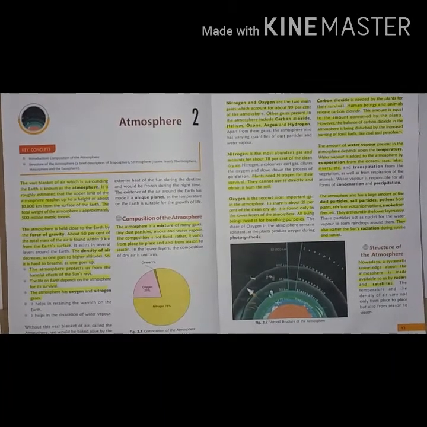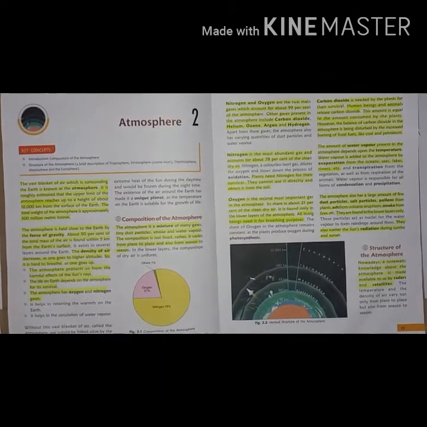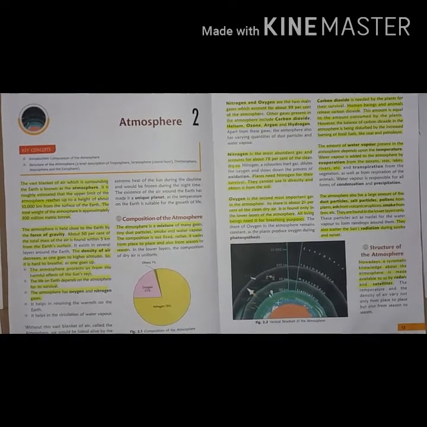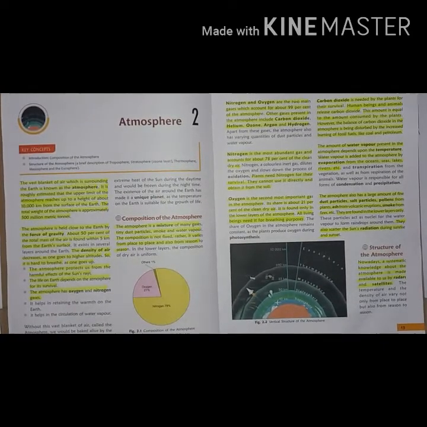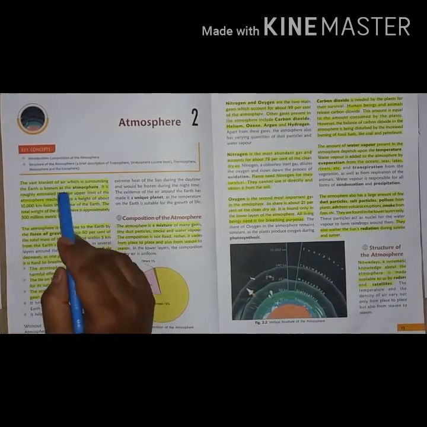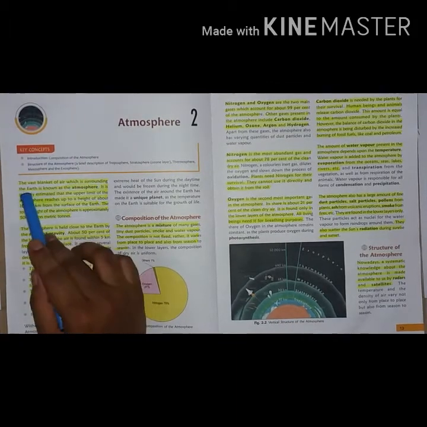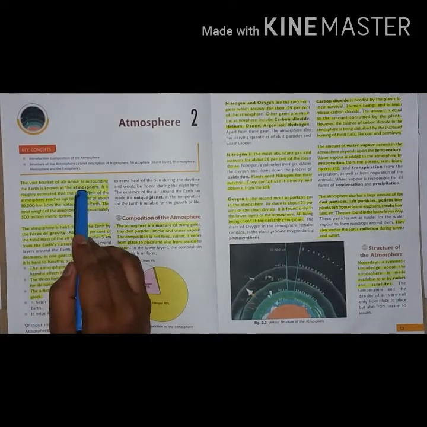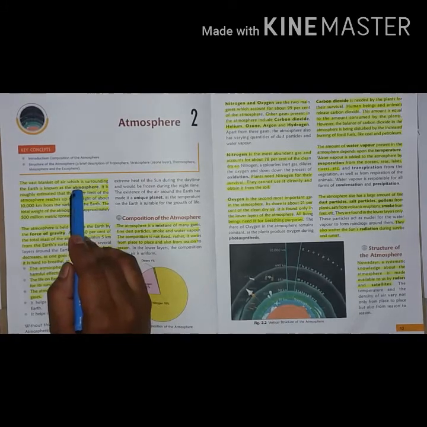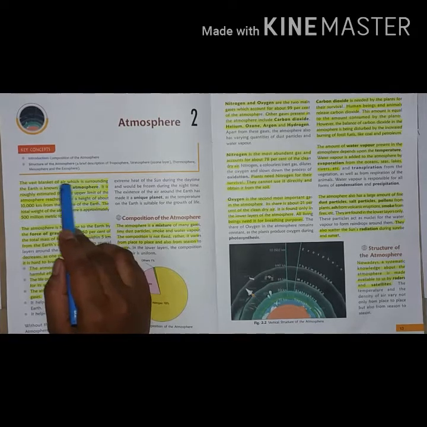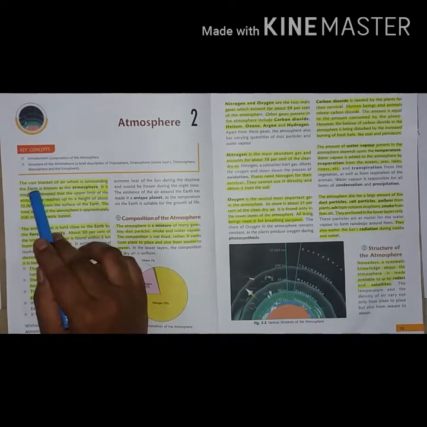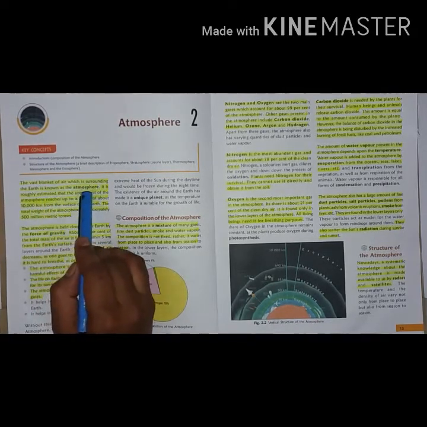Today in this video we are going to start our second chapter of geography, that is atmosphere. The vast blanket of air which is surrounding the earth is known as atmosphere. It is the basic definition of atmosphere. So what is the atmosphere? It is the vast blanket of air which is surrounding the earth.